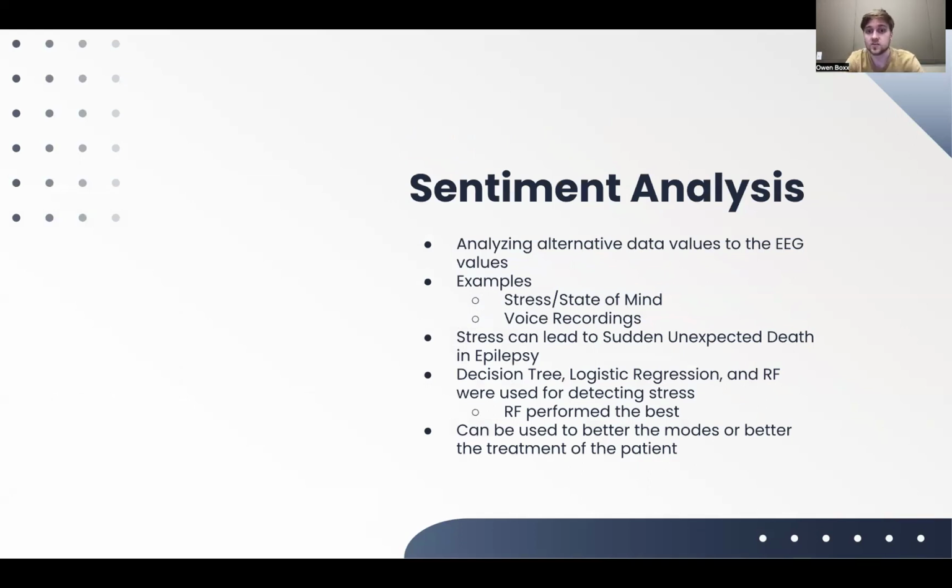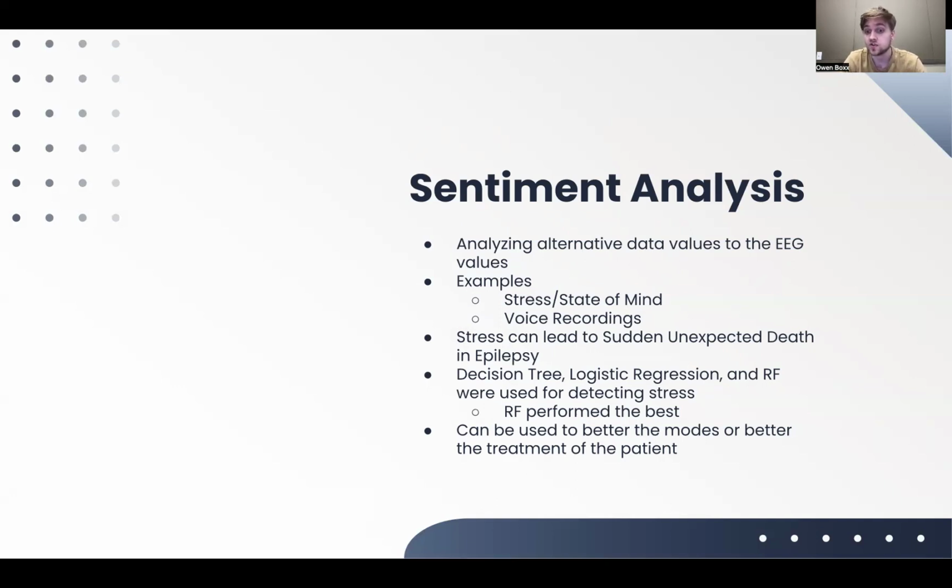Sentiment analysis. So sentiment analysis is analyzing alternative data values to the EEG values. Some examples are stress, state of mind, voice recordings, or, as we talked about, the ECG, which is heart rate analysis, the electrical activity within your heart. But the one I wanted to talk about that they really harped on in the paper was stress, because stress can actually lead to something called sudden unexpected death in epilepsy.